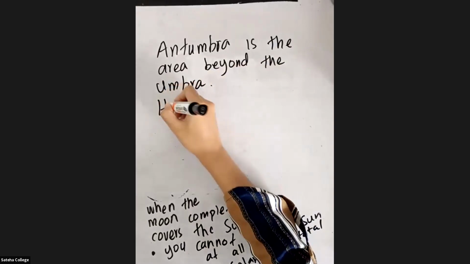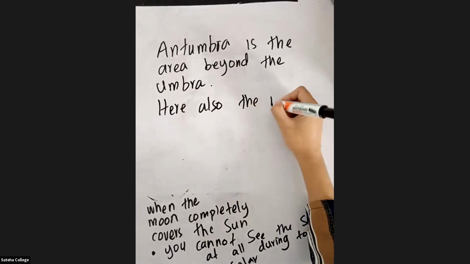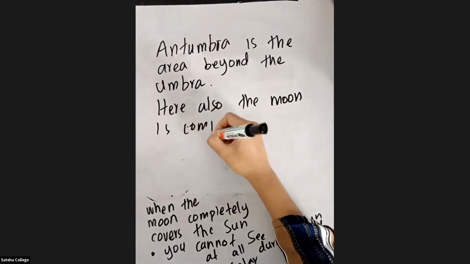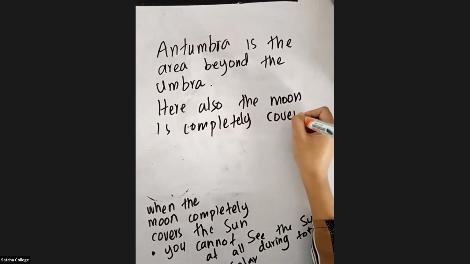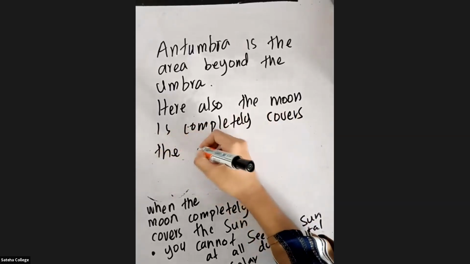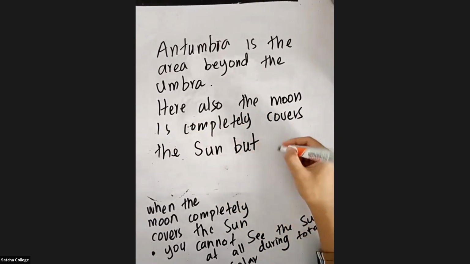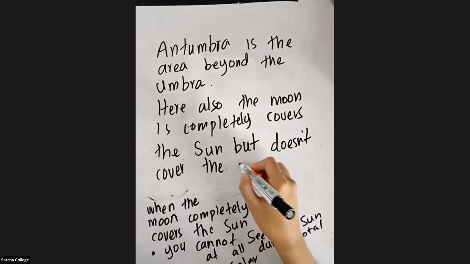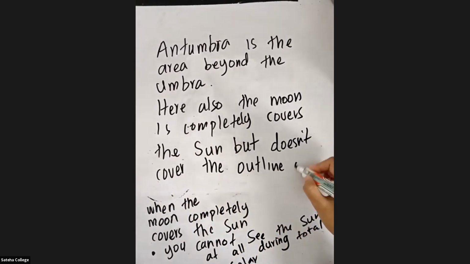Here also, the moon completely covers the sun, but doesn't cover the outline of the sun.